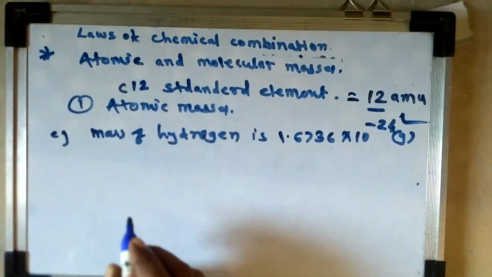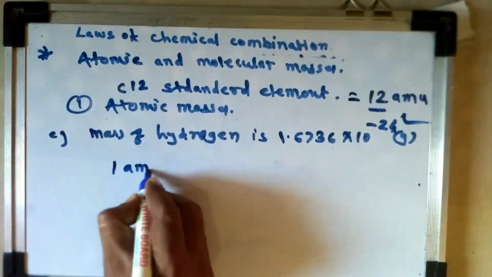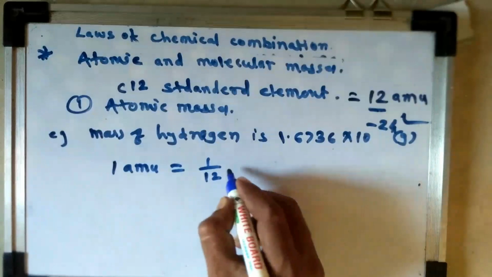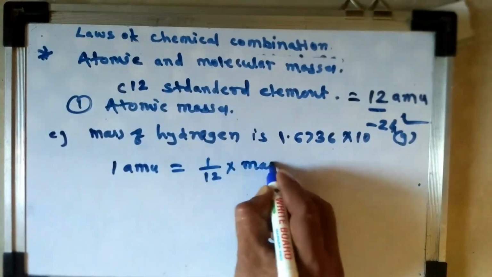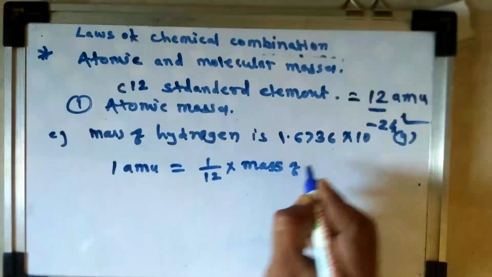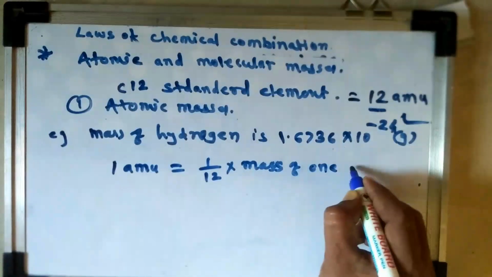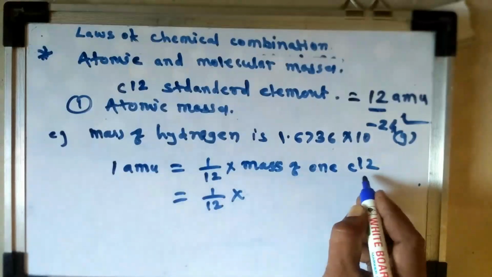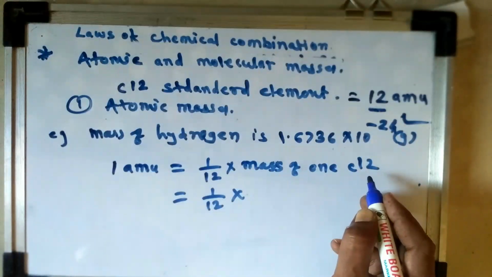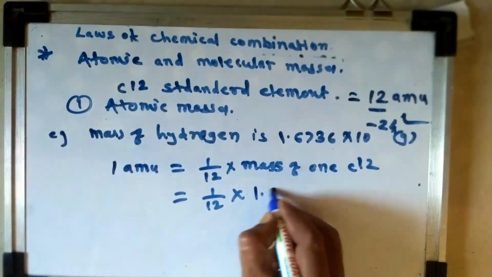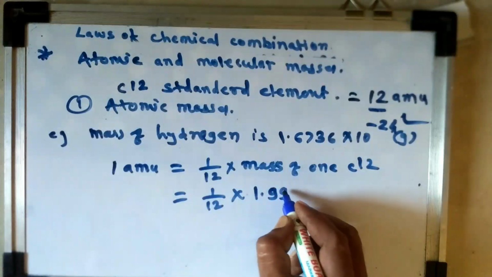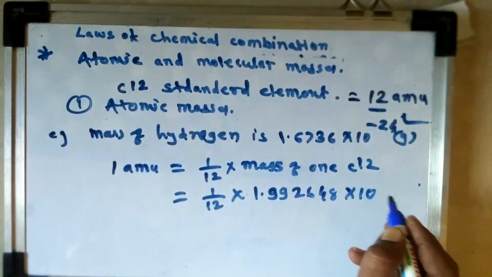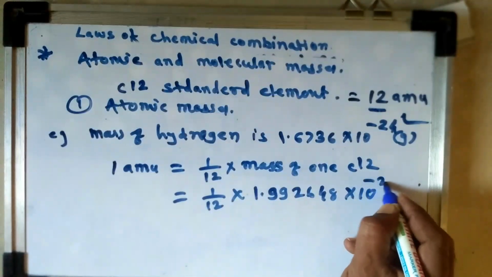But again, 1 AMU is equal to 1 by 12 mass of 1 C12. Therefore, 1 upon 12 into mass of 1 C12. Therefore, mass of one carbon atom is 1.992648 into 10 raised to power minus 23 gram.